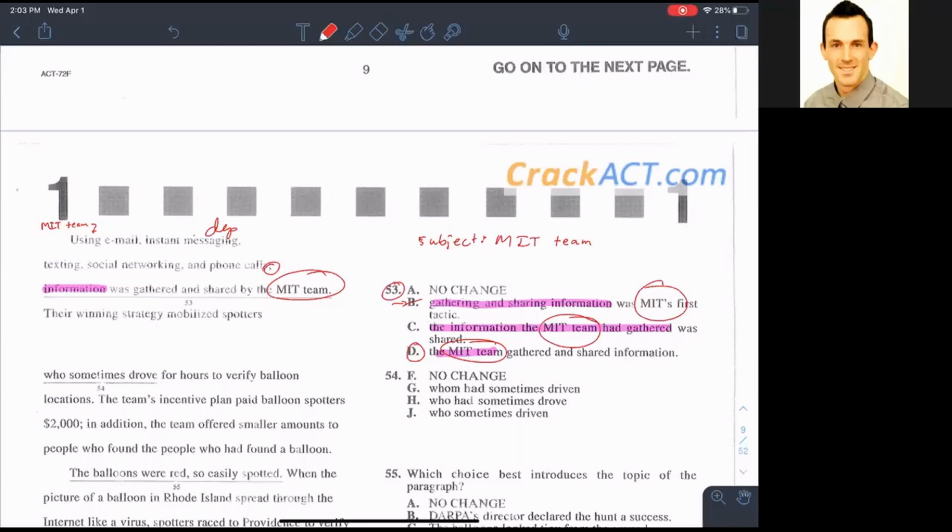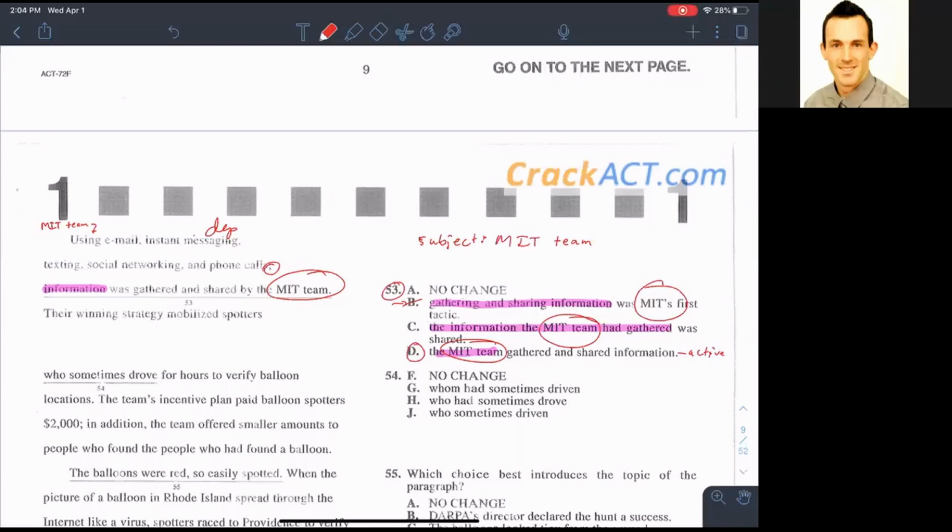So when you do active voice, you want to make sure that like who did it follows the dependent clause. Yes. Well, you want to have your subject do something. So this is what's known as active voice. And so you want to have your subject do something rather than something is done by your subject. So in the case of all the other answer choices, this MIT team is more the object of the sentence rather than the subject of the sentence. That information is the subject in all the other cases.